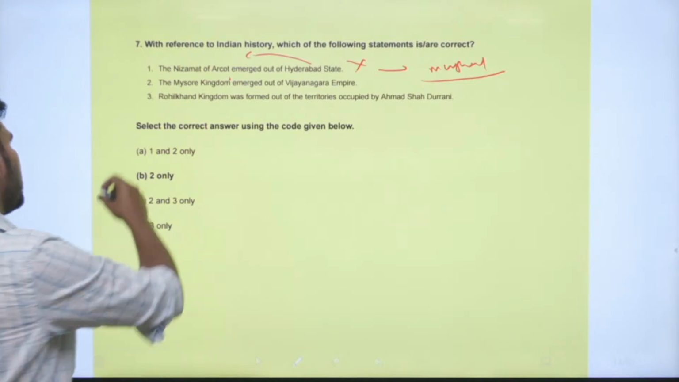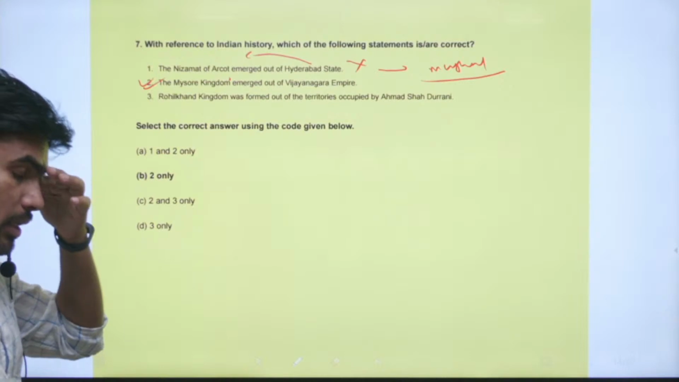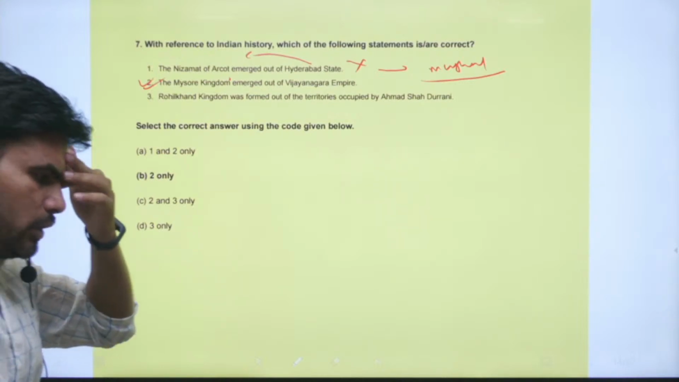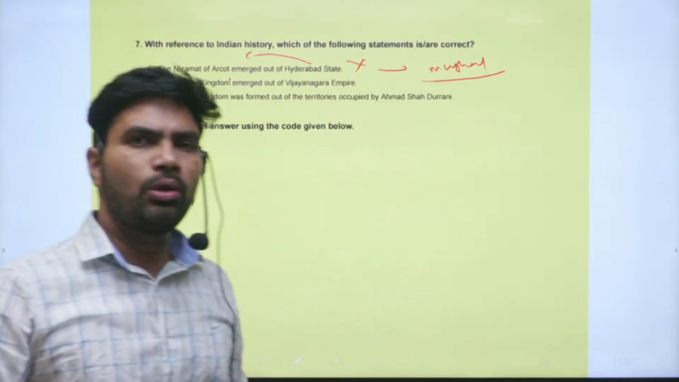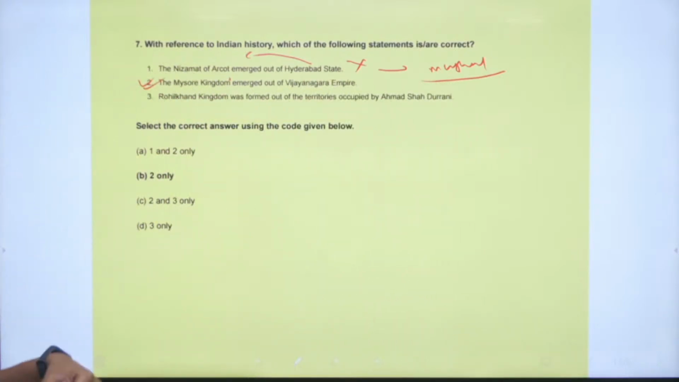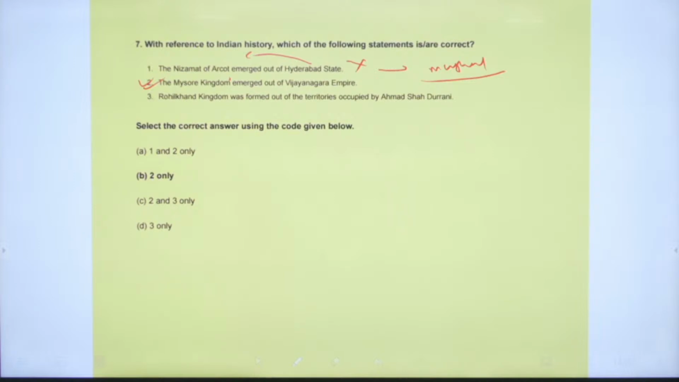Second statement, the Mysore kingdom emerged out of the Vijayanagara empire. Yes, this is a correct statement. It emerged out of the Vijayanagara empire. Tipu Sultan's father overthrew the Udayar dynasty, which came to power after the decline of the Vijayanagara Empire. So that Udayar dynasty was captured by the father of Tipu Sultan. In that way, the Mysore kingdom emerged out of the Vijayanagara Empire.